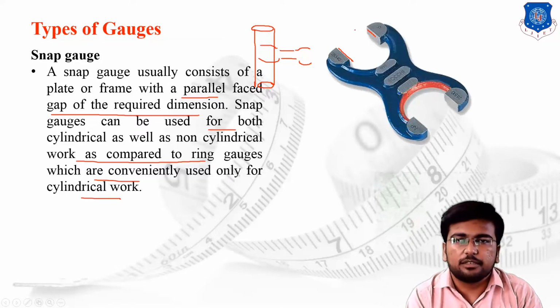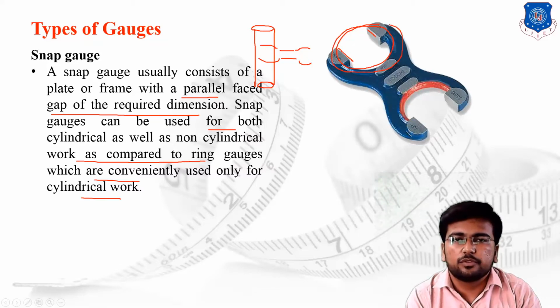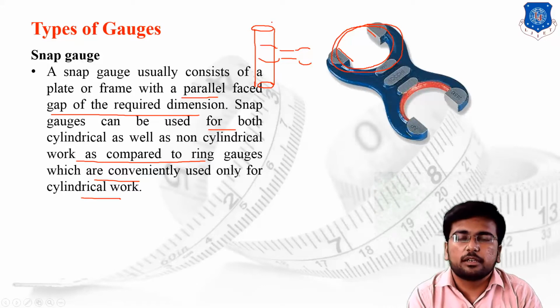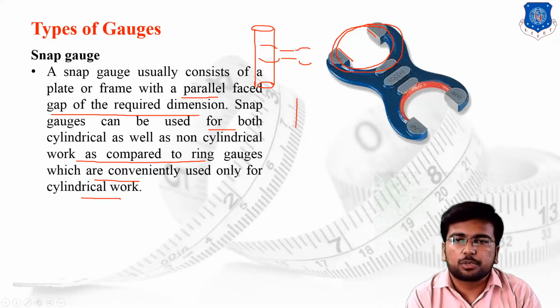If we complete the gauge like this, then it will become the ring gauge. But the basic limitation of the ring gauge is that it is only useful for checking the dimension of cylindrical workpieces, whereas with the snap gauge, if I have a square bar, I can also check it like this.